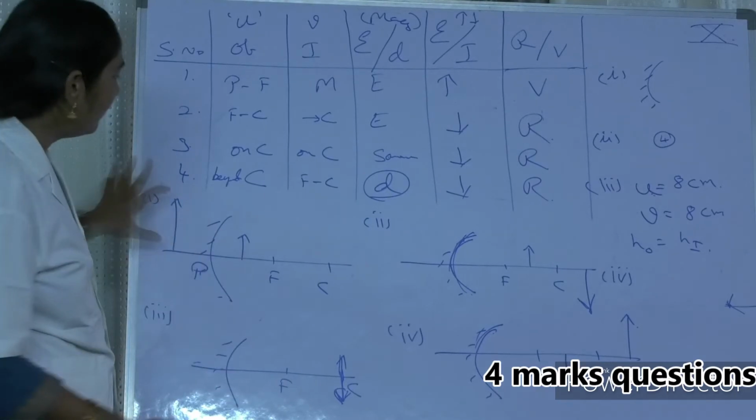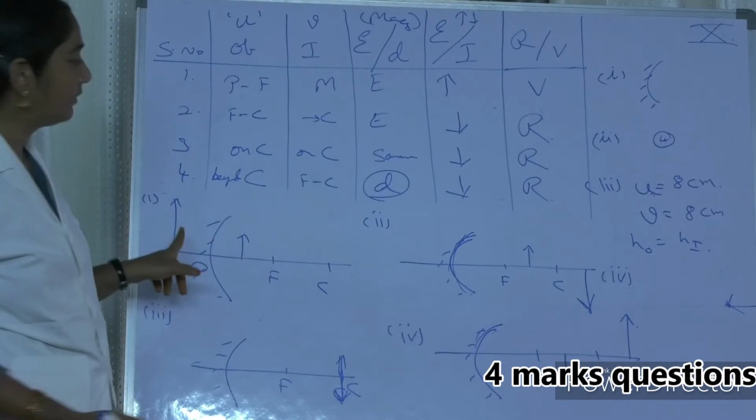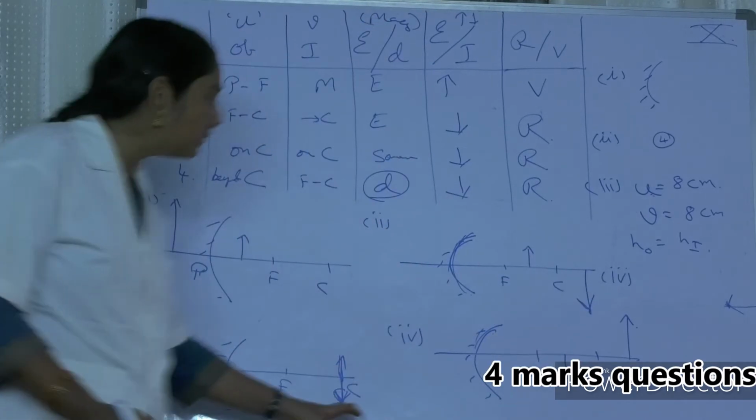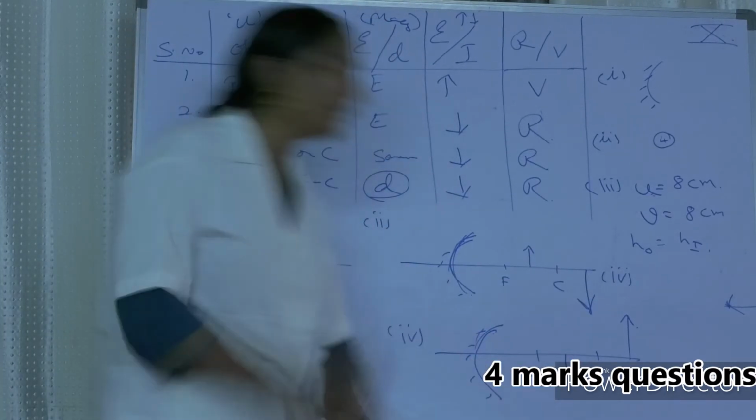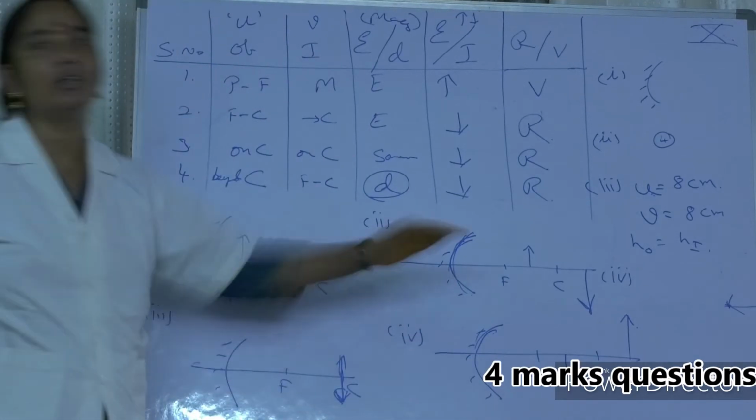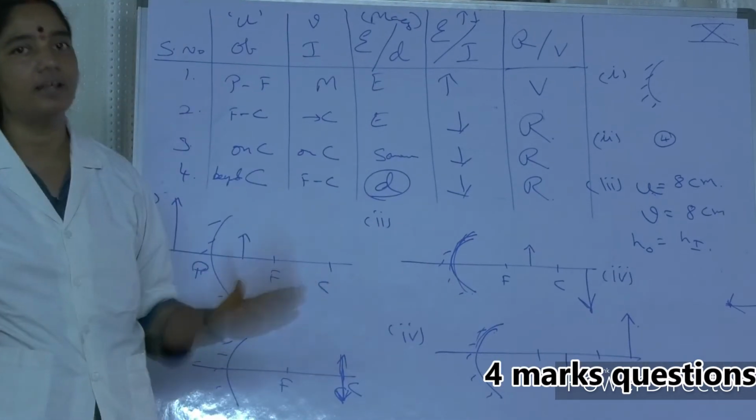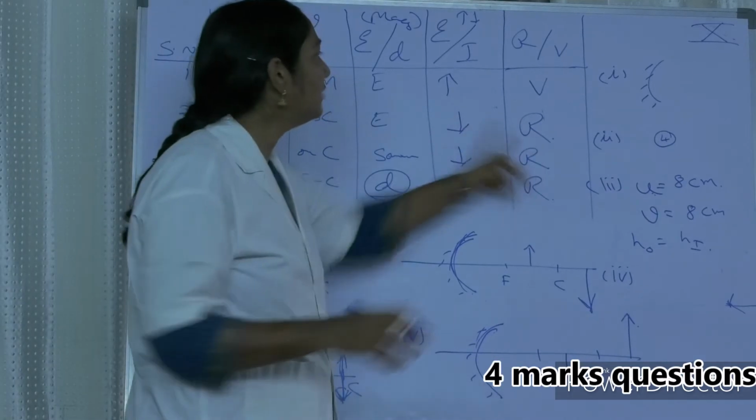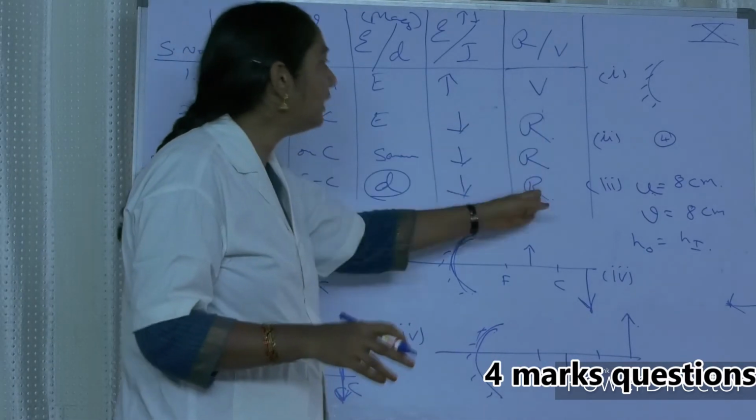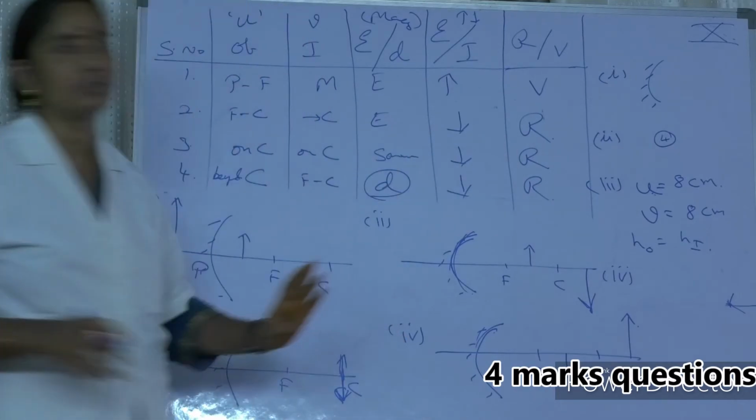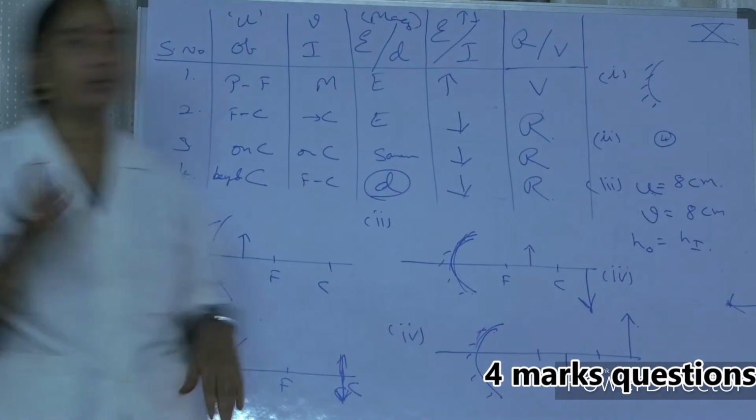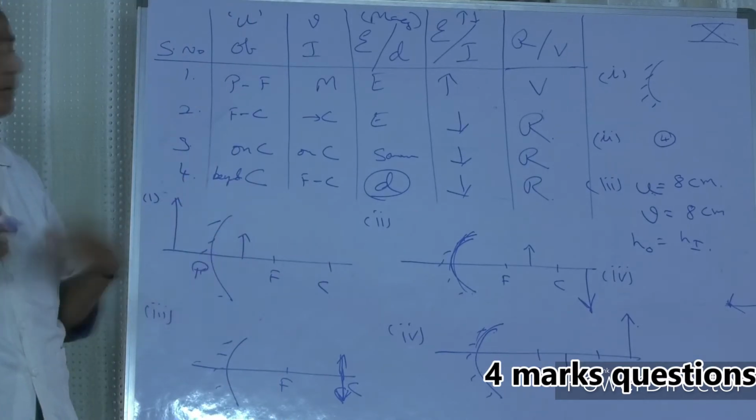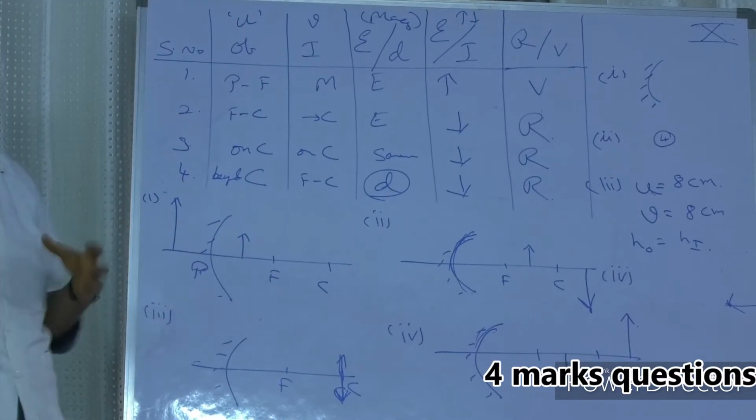This is a virtual image. It is erect. But here it is a real image, inverted. Here it is a real image, inverted. So, from all the observations, the conclusion is that all the real images are inverted. From these last two tables, all the real images are inverted images. That is the conclusion. So, my dear friends, this finishes the question.